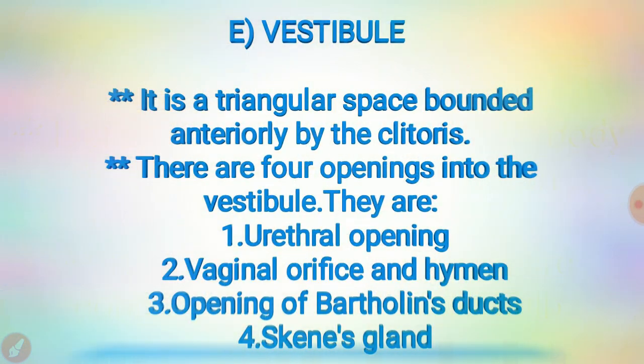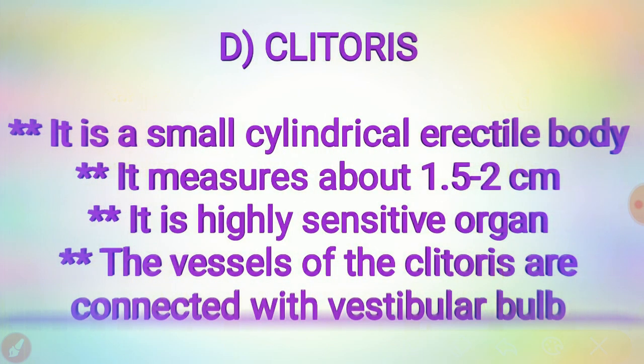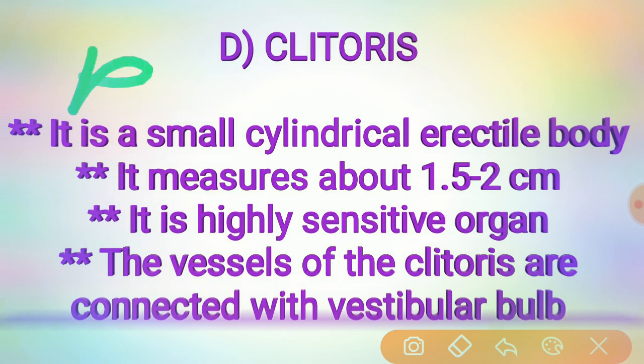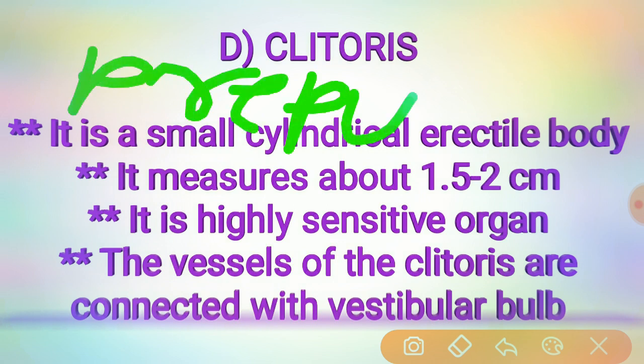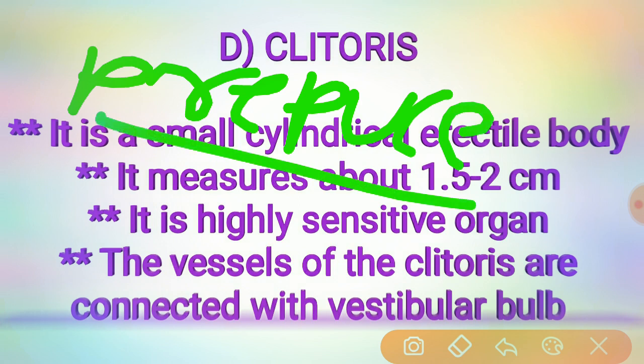Coming to the vestibule. We have already seen in the picture what the vestibule is, but we forgot one point about the clitoris. The clitoris is located under the prepuce, P-R-E-P-U-C-E, and it is a highly sensitive organ.